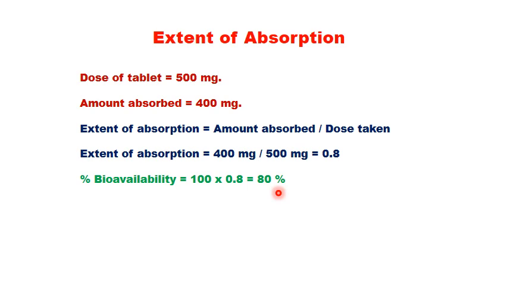It is just like this. Suppose in mathematics you got 400 marks out of 500. That means you have gone wrong by 100 marks. Then what will be your maths percentage? 400 by 500 into 100, that will be 80%. So like this, we can calculate the percentage bioavailability.